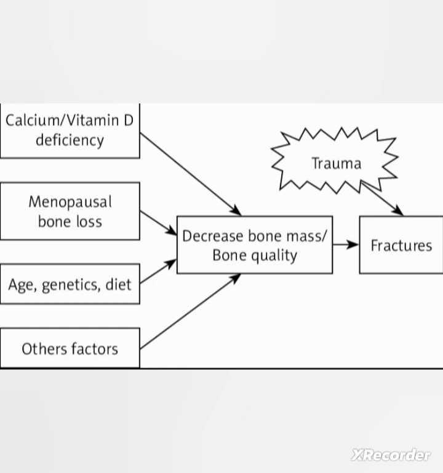The pathophysiology of osteoporosis. The etiological factors like calcium and vitamin D deficiency, menopausal bone loss, age or genetic history or hereditary causes, then diet low in calcium or other factors lead to decreased bone mass or bone quality. When there is decreased bone mass, there is an increased chance of bone fragility. That's why fracture and trauma will occur. That is the pathophysiology of osteoporosis.